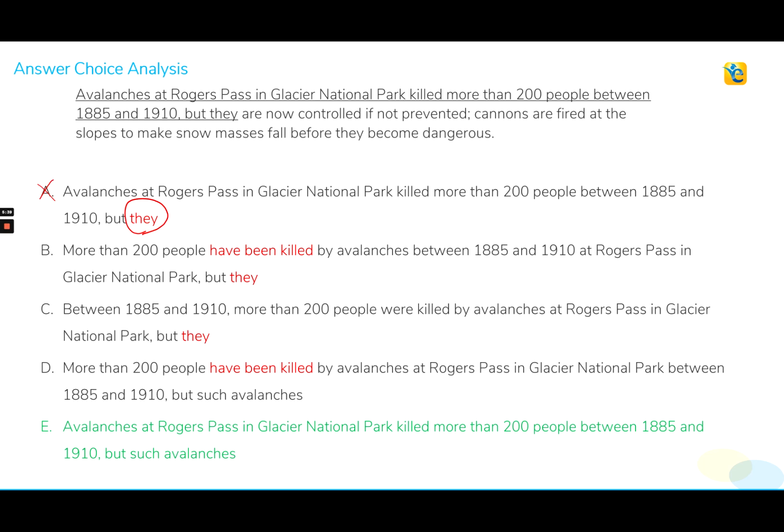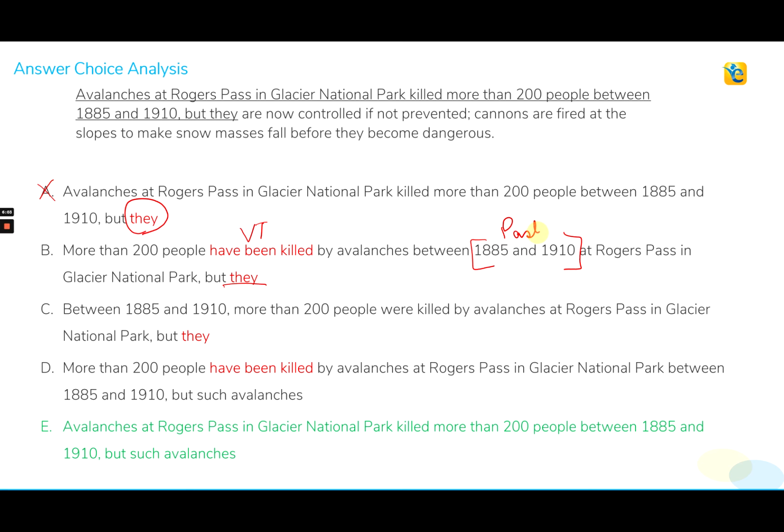So this is out. We see that choice B also repeats the very same error. So of course, this usage makes this sentence absolutely illogical. In addition to this error, we also see the verb tense error here. Why? Because the time frame mentioned in the sentence is very specific in the past.